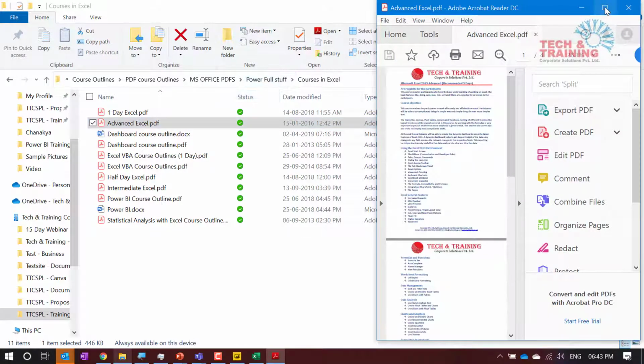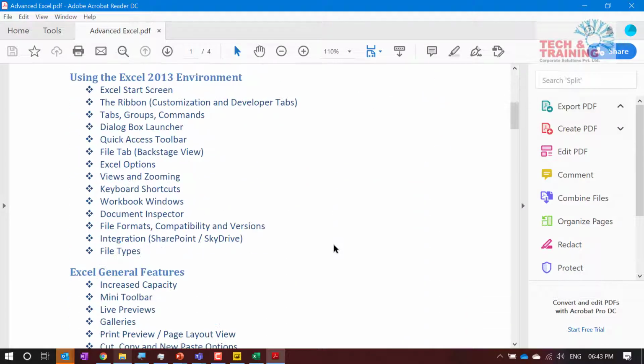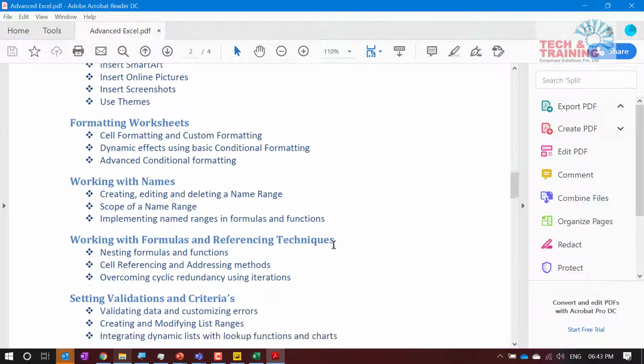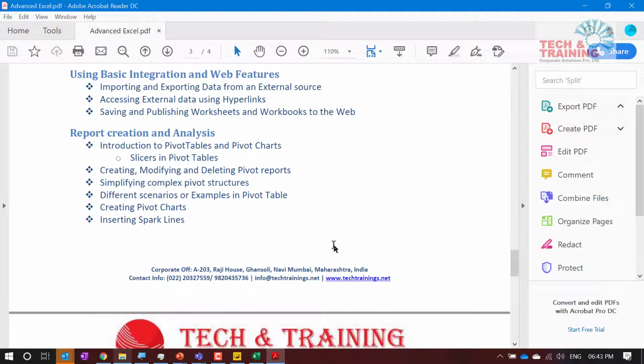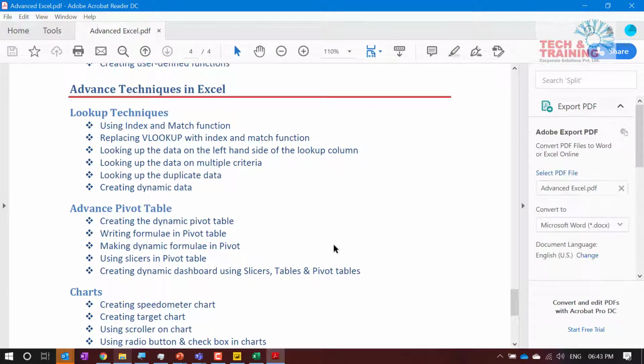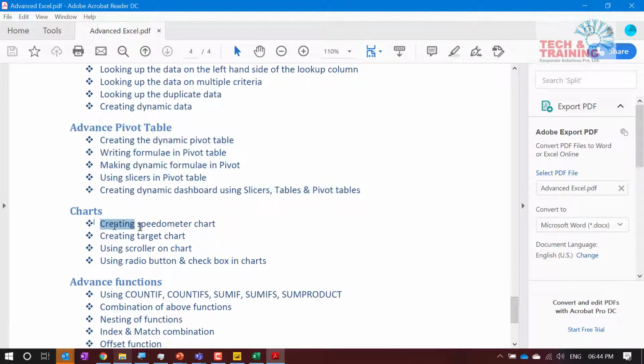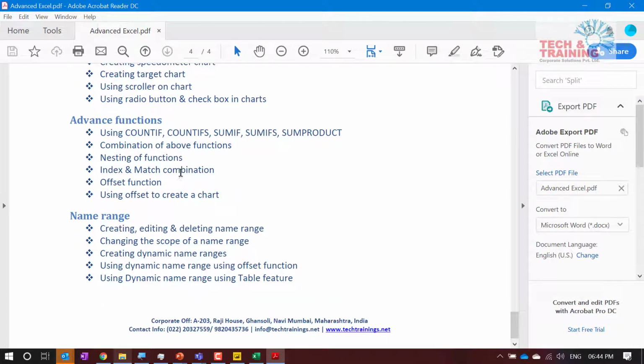Now in most training programs, this is a complete 3-day workshop, but we are going to customize it to 1 day, and these are the various features that we generally talk about. But in this workshop, we are going to talk about really advanced things. How do we make an advanced pivot table report automatically dynamic? How to create a speedometer chart in Excel, a scroll bar chart in Excel, then complicated functions like INDEX MATCH and OFFSET,